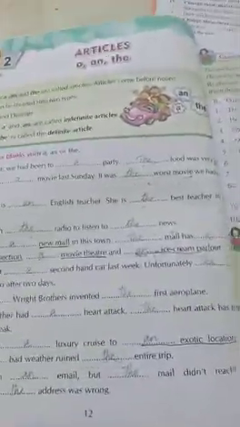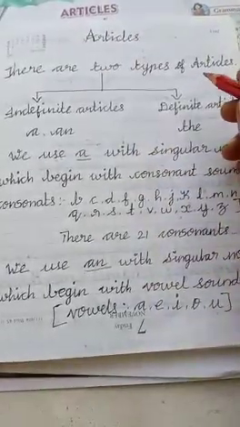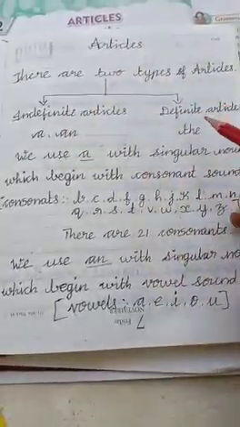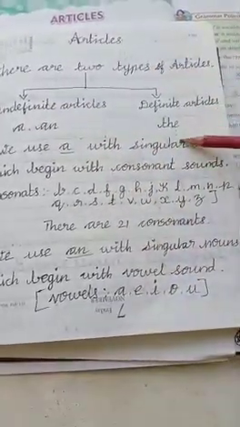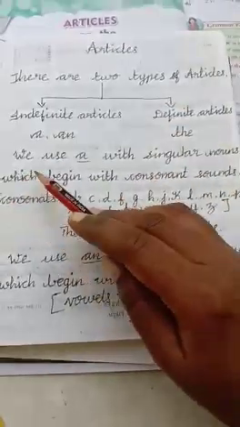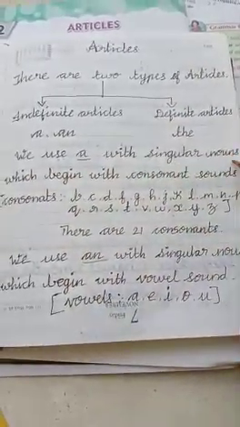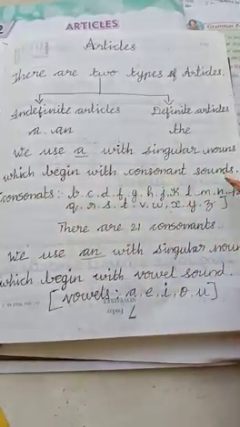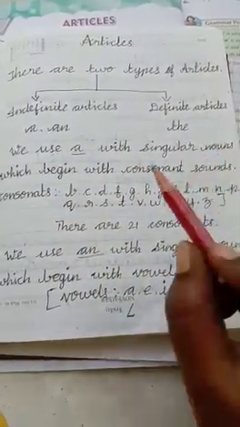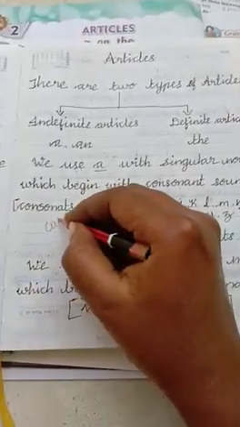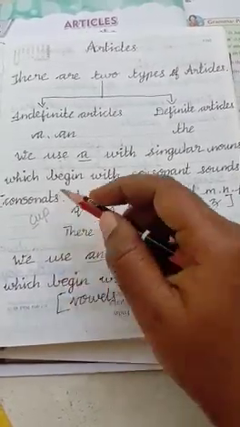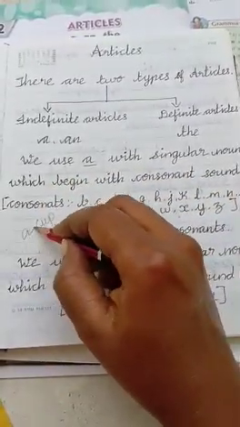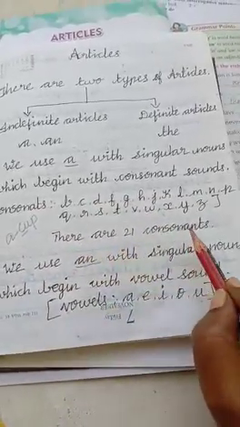Now we are going to learn about articles. There are two types of articles, indefinite articles and definite articles. A and an are indefinite articles. The is the definite article. We use a with singular nouns which begin with a consonant sound. For example, cup. C is a consonant letter. So, a cup. There are 21 consonants.